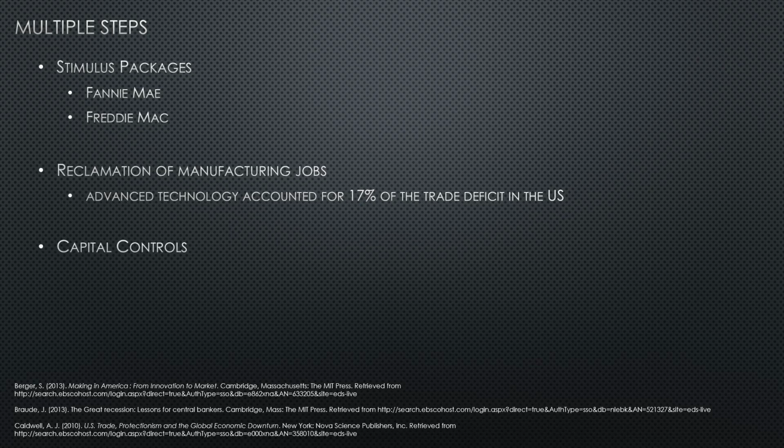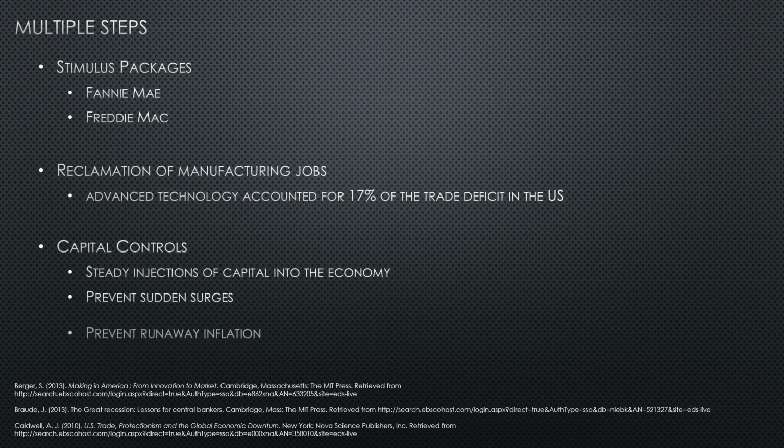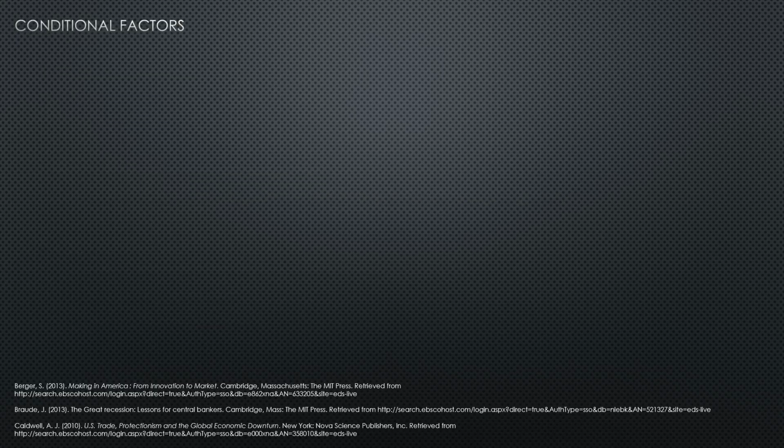Then they had to look at capital controls because what ended up being the true savior of the recession was a steady injection of capital into the economy, but without sudden surges. Without having sudden surges, this prevented the inflation from running away, much like a runaway greenhouse effect, and prevented the economy from spiraling out of control and ending up in a situation much like is present in Venezuela today. We also had to look at some conditional factors.